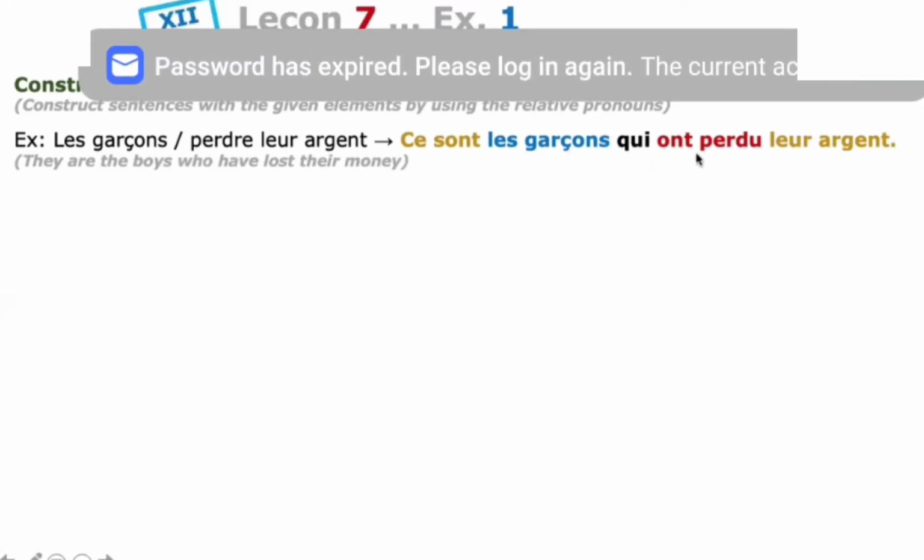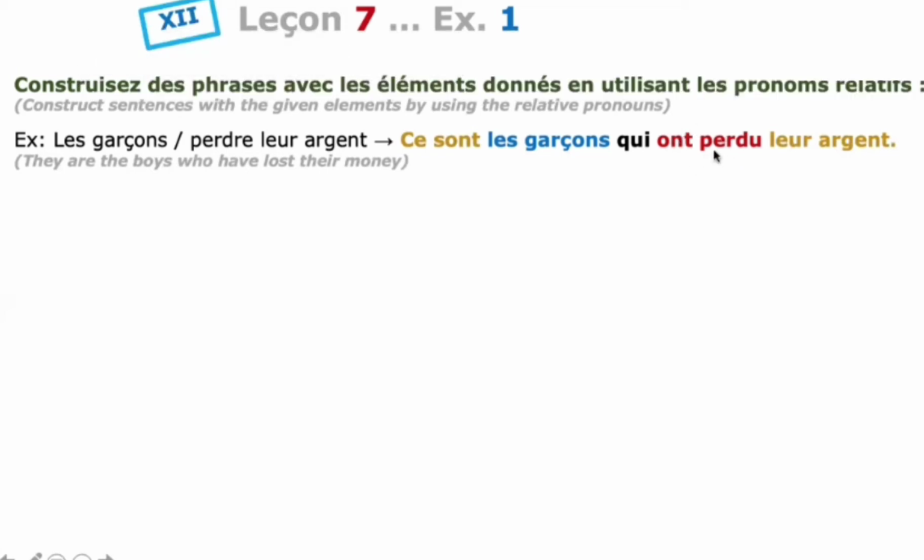After qui, you have to use a verb. It should always have a verb. This verb is also in passé composé because perdre is not found among the être verbs, so it is not a movement verb. So we are using the verb avoir. If it is a movement verb, we are using être.